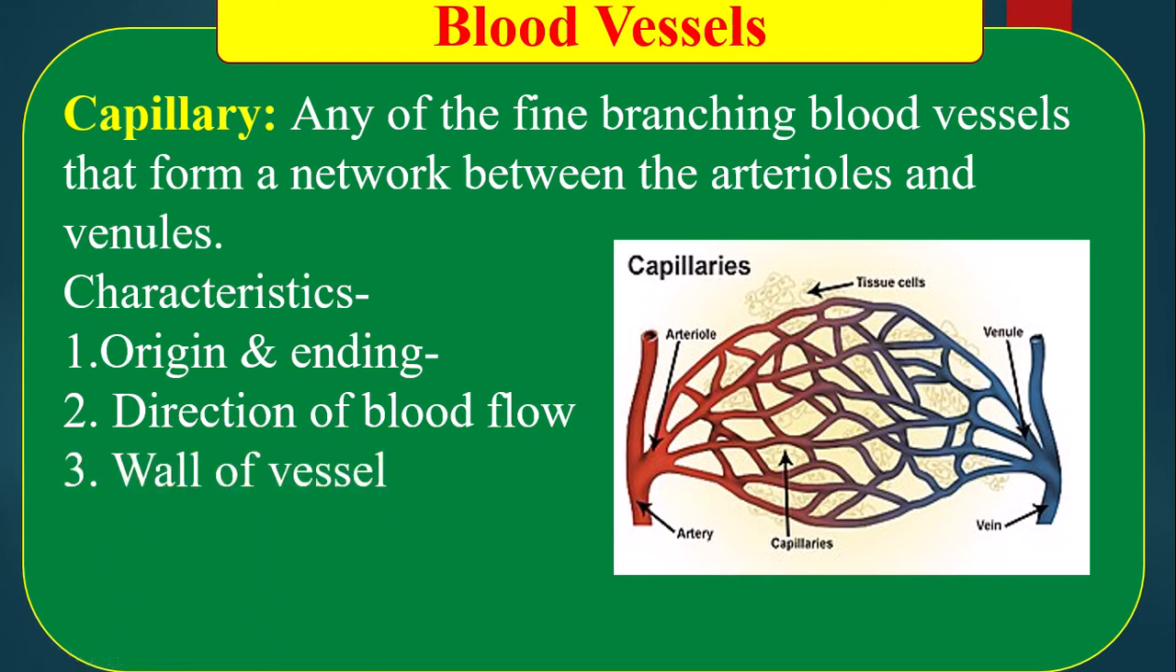Wall of blood vessels. The capillary is the thinnest blood vessel. That's why the wall of the vessel is also thinnest. The lumen of capillary is also narrower than the artery and vein. Valve is absent here. Location: it is located in different organs of the animal body.